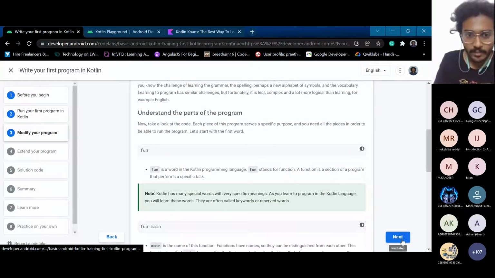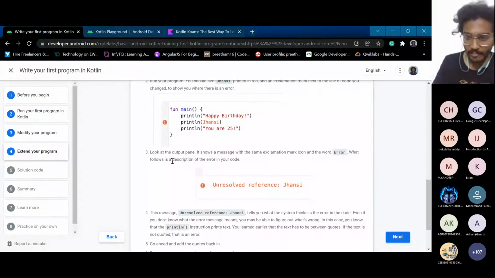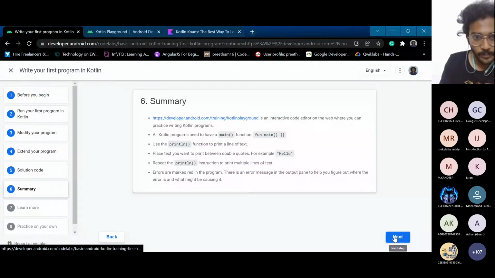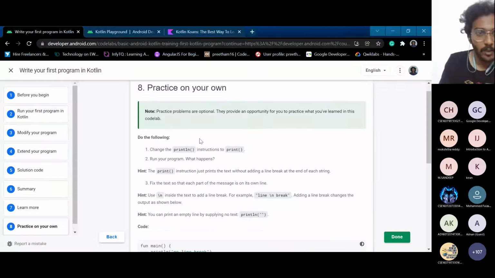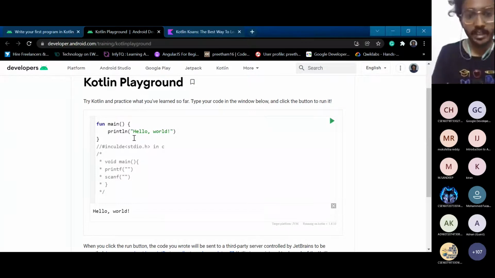Next, you need to complete all these things, and it is good to have errors. Only then will you get to know where the program is going wrong, and you have to resolve those errors. And one more thing: in C programming, we write printf and scanf for displaying and adding strings to the output.